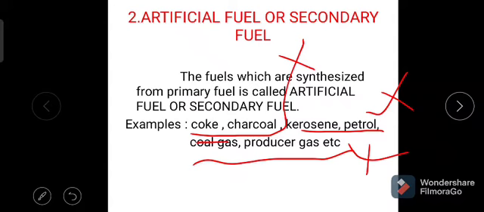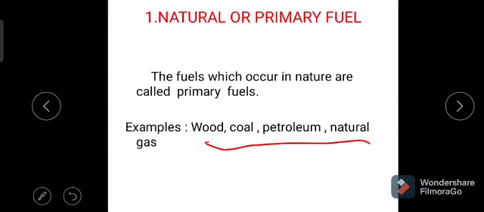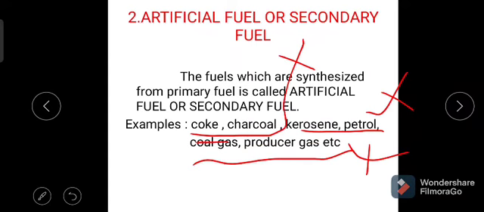Examples for the natural fuels are wood, coal, petroleum, natural gas. Similarly, examples of the artificial fuels are coke, charcoal, kerosene, petrol, diesel, coal gas, producer gas, etc.